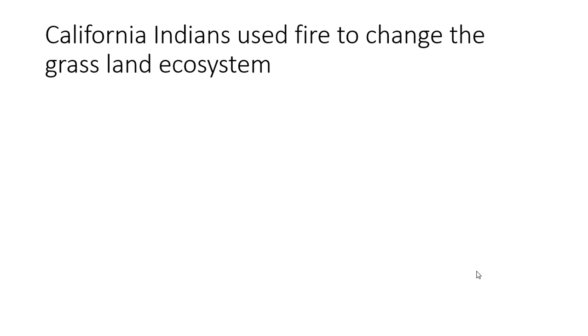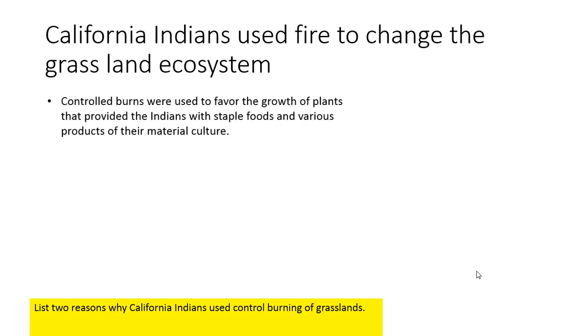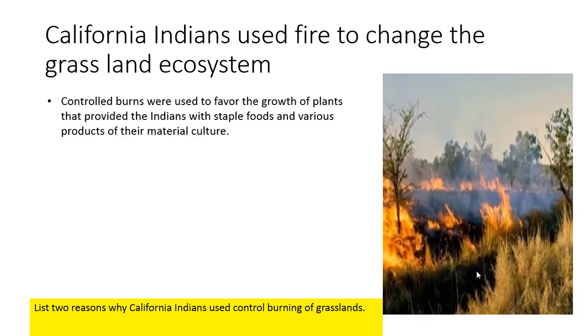California Indians use fire to change grasslands and ecosystems. There's two reasons why California Indians used controlled burning of grasslands. One reason was controlled burns were used to favor the growth of plants that they wanted and provided the Indians with staple foods and various products for their material culture. So they would burn the land so other plants would be pushed out or pushed away, and then they would plant the ones that they wanted. And it was more or less a controlled burn, you could say.